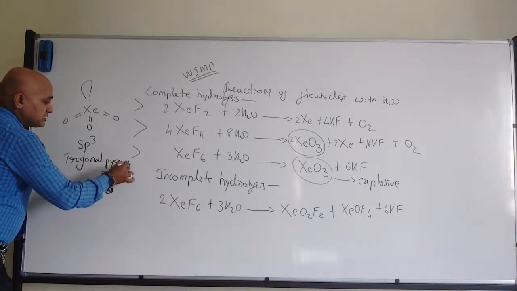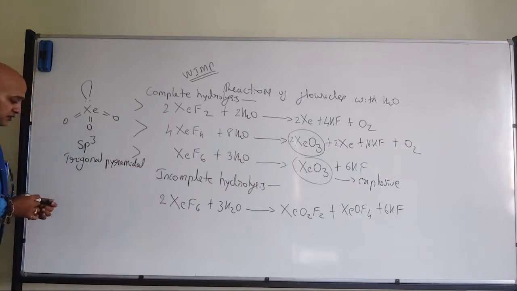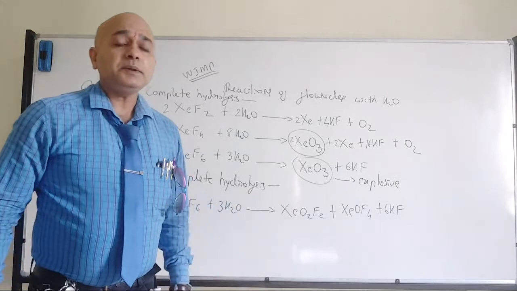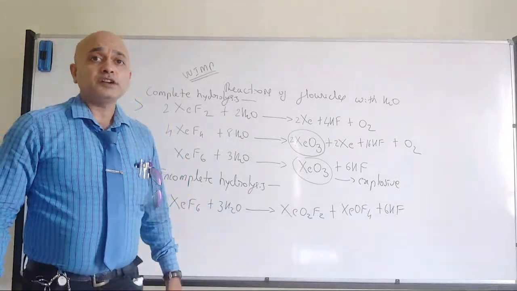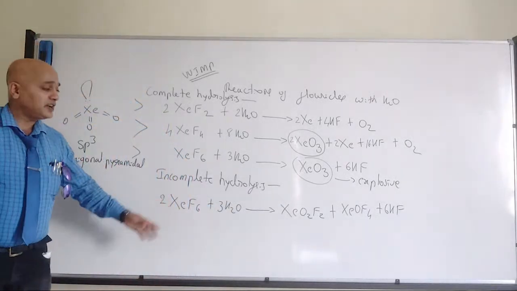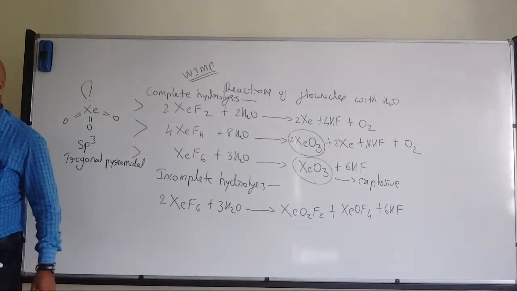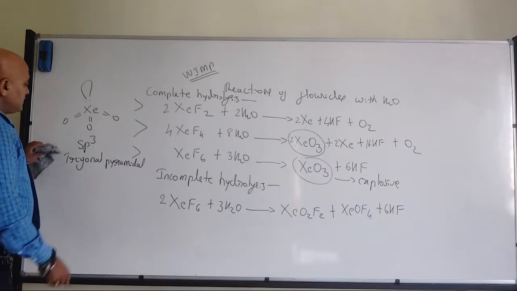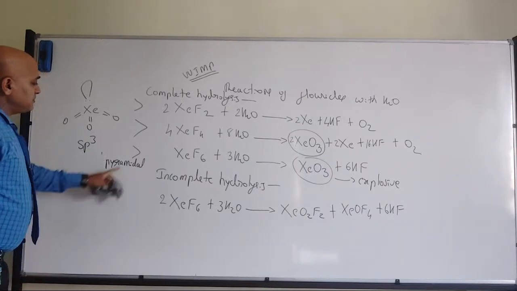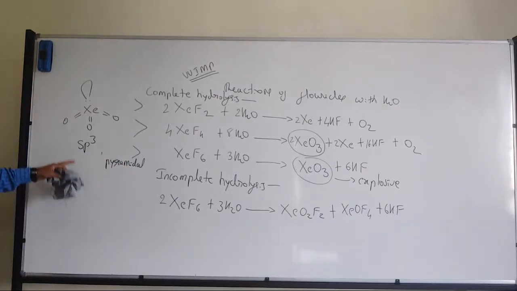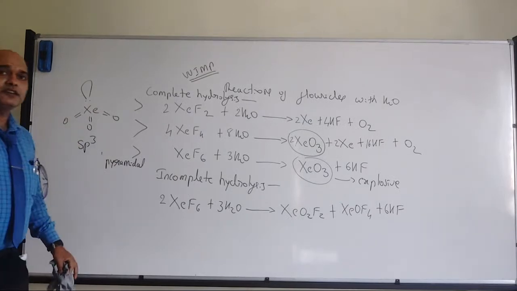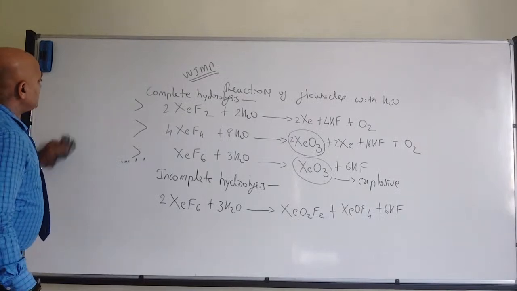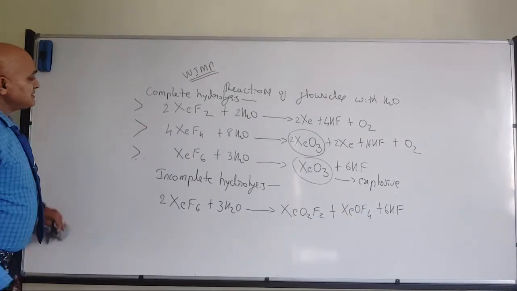Please remember, even this one they had asked. The question was, what is the name of the geometry of the product which is formed when partial hydrolysis of xenon hexafluoride takes place. Okay, sorry, it's not trigonal, it's simply pyramidal structure. Trigonal means we should have something else. You can simply write it as pyramidal structure, just like ammonia. So you can mention it as pyramidal.